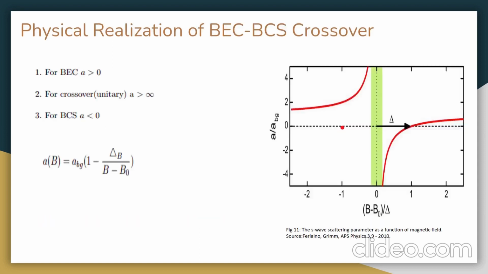Now, we can plot the scattering parameter with a change in magnetic field, which is given by the equation a of B is equal to a_BG times a factor, where a_BG is the background scattering parameter, and the plot is shown in figure 11. For the BEC we have a greater than 0, and for BCS we have a less than 0, and this green regime belongs to the unitary phase, or the phase where crossover happens.